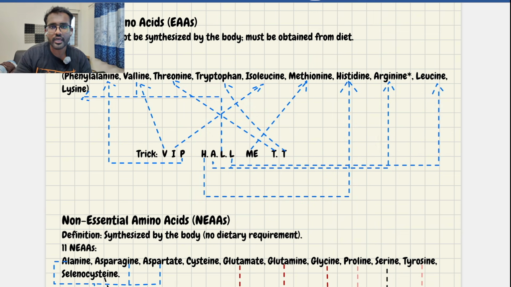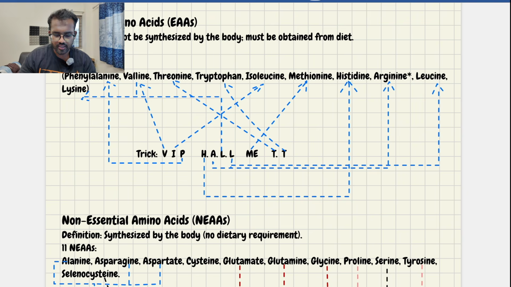So by this you can remember all the essential amino acids. Just remember VIP hall me TT: V is valine, I is isoleucine, P is phenylalanine, H is histidine, A is arginine, L is leucine, another L is lysine, and we have TT, threonine and tryptophan. This is how you can remember all the essential amino acids in one go.